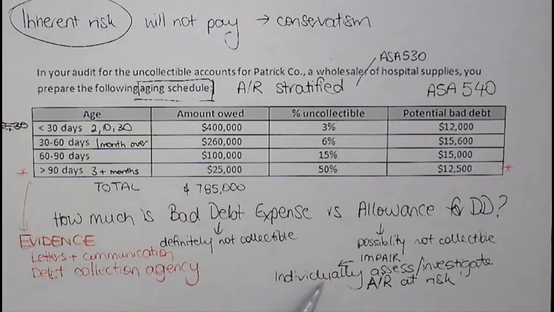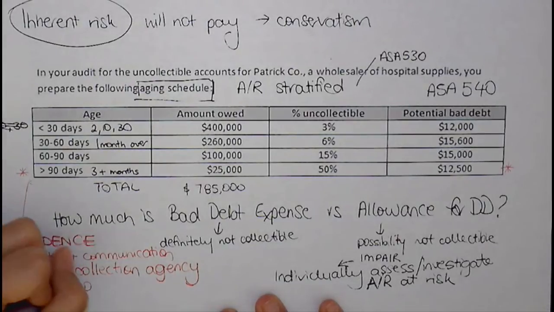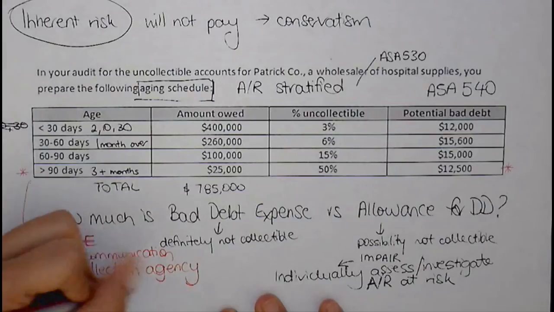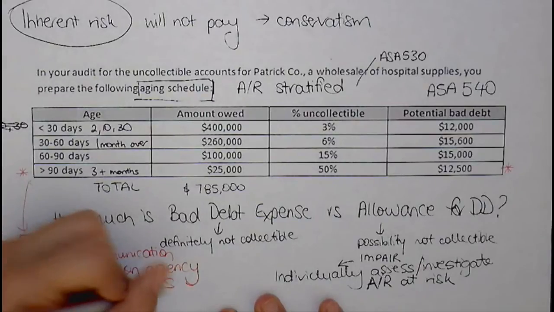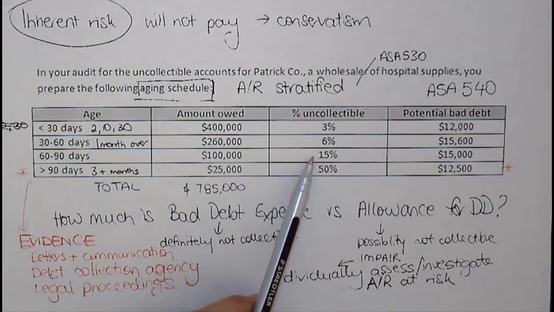And so again, I can do that by looking at communications. I can look at any legal proceedings, because if you have customers that are under administration or in receivership, then the chances of us being able to collect them decreases and the percentage uncollectible increases.